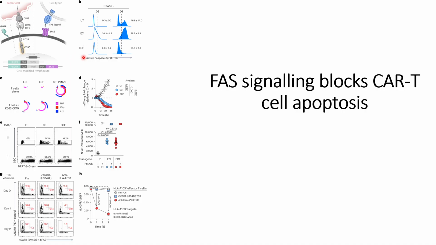And when they transduce the CAR T cells where the intracellular domain is not there, they do not see much apoptosis. Only 10% apoptosis is there. So this indicates that these FASL ligands will trigger apoptosis, and its inhibition will prevent the apoptosis.